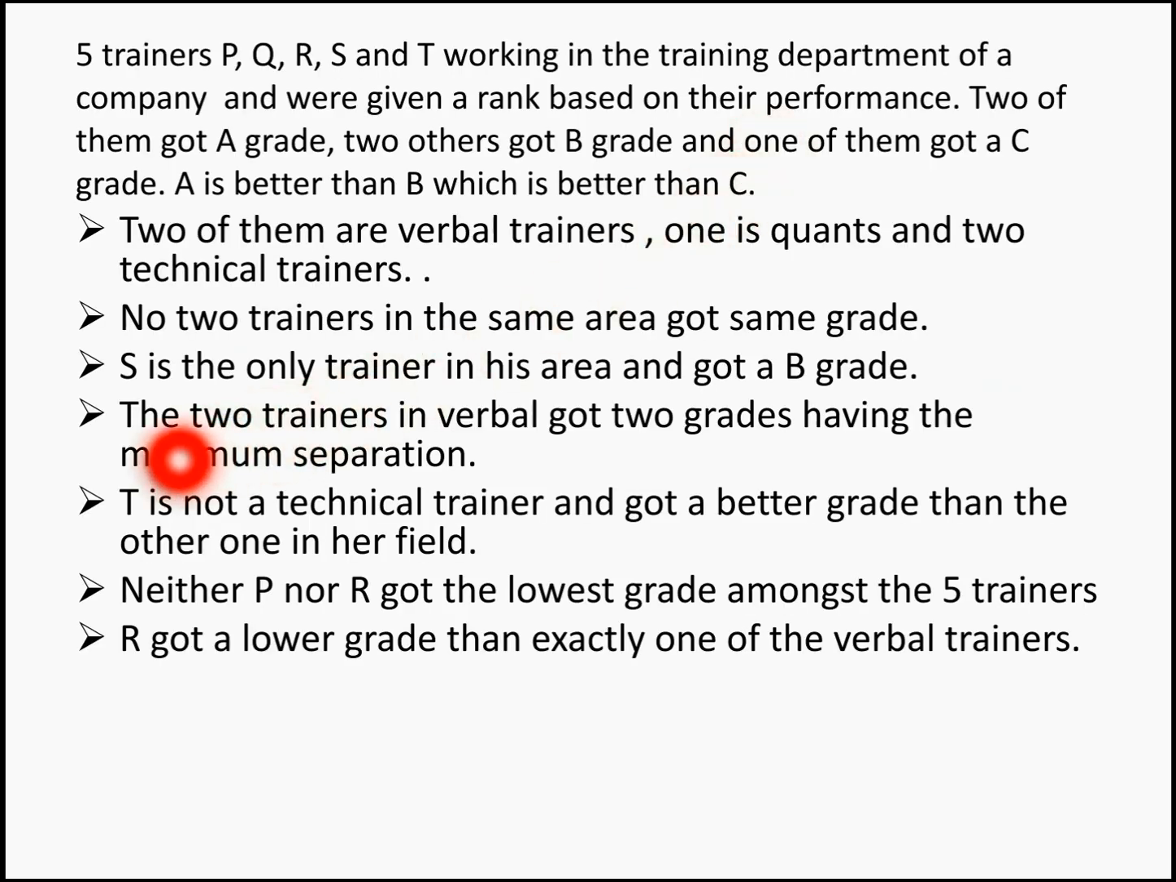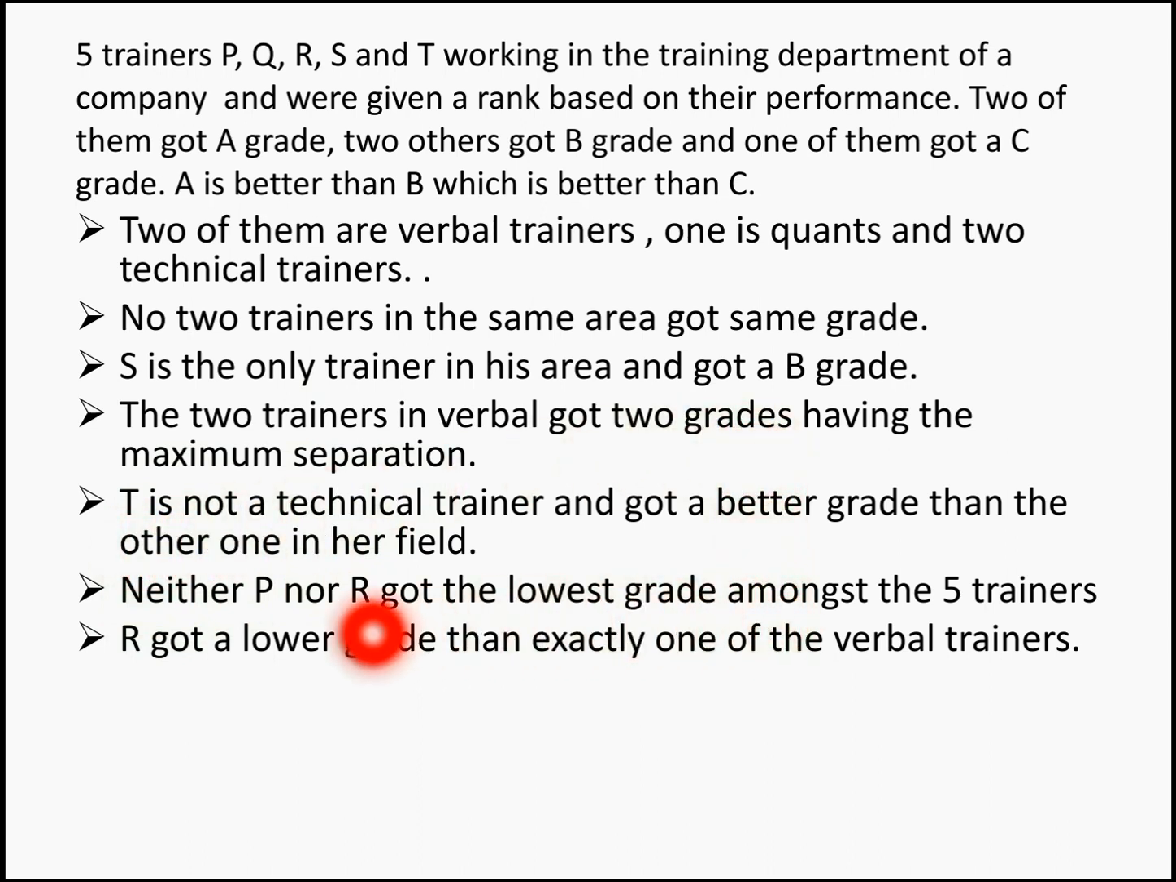Your next one, the 2 trainers in verbal got 2 grades having the maximum separation. So it can be any 2 trainers. If it is going to be maximum separation, then in verbal trainers, one has to get an A grade and another has to get a C grade, right? Hold on with this information. T is not a technical trainer, and so T is definitely going to be a verbal trainer. Of the 2 verbal trainers, T has got a better grade than the other one. Because it is given as maximum separation, one has to get an A grade and another a C grade. So T is going to have an A grade in verbal training and one more person having a C grade.